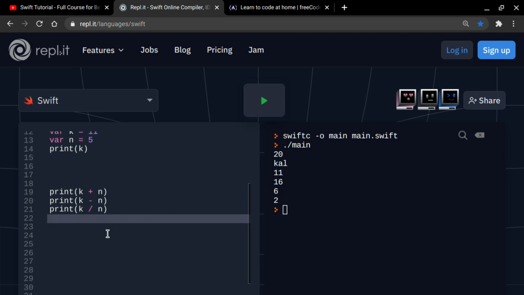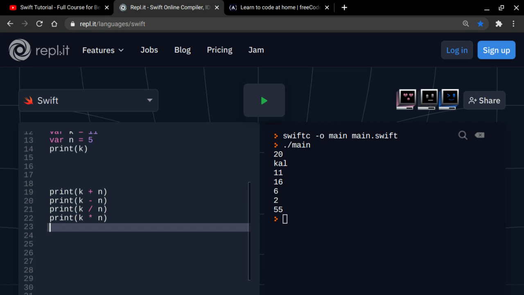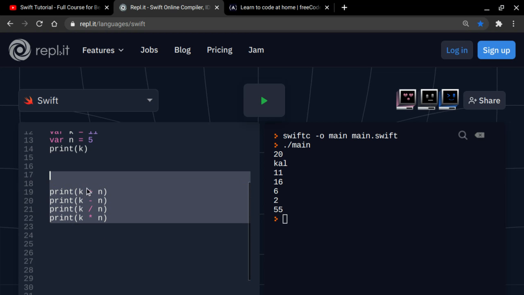And we can also say print k divided by n, which is 2, and print k times n, which is 55, because 5 times 11 is 55. So this is the operation side.